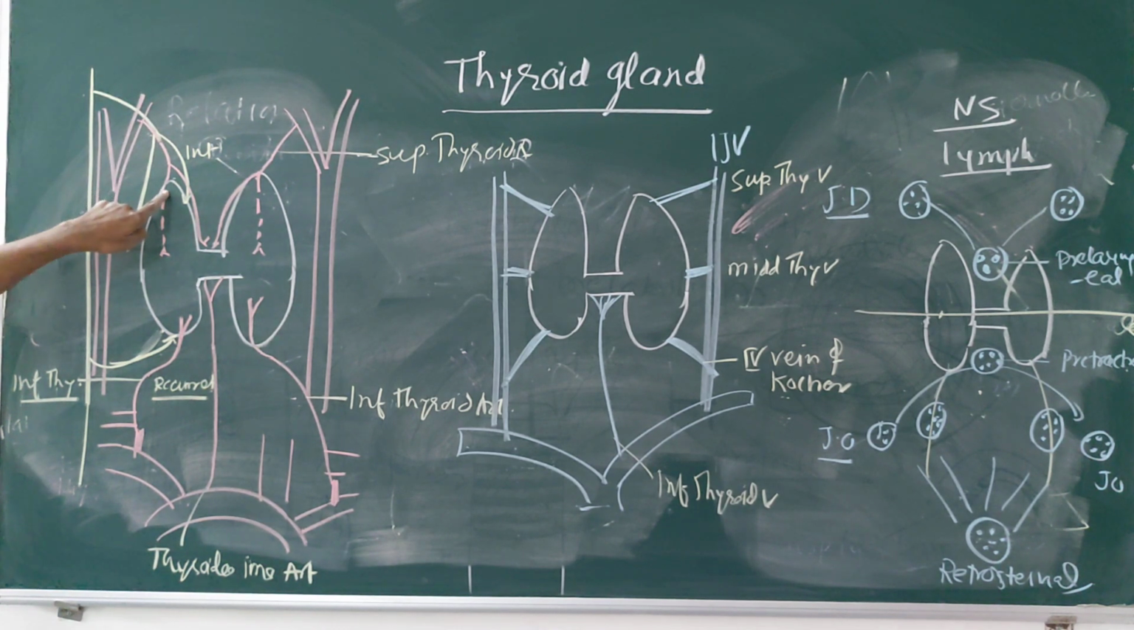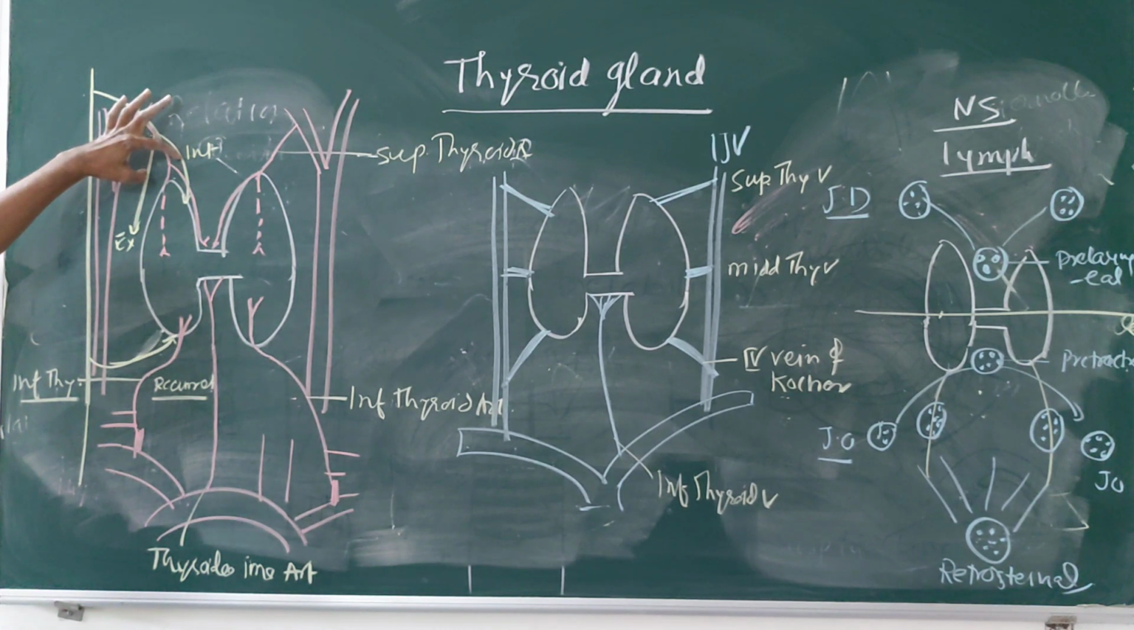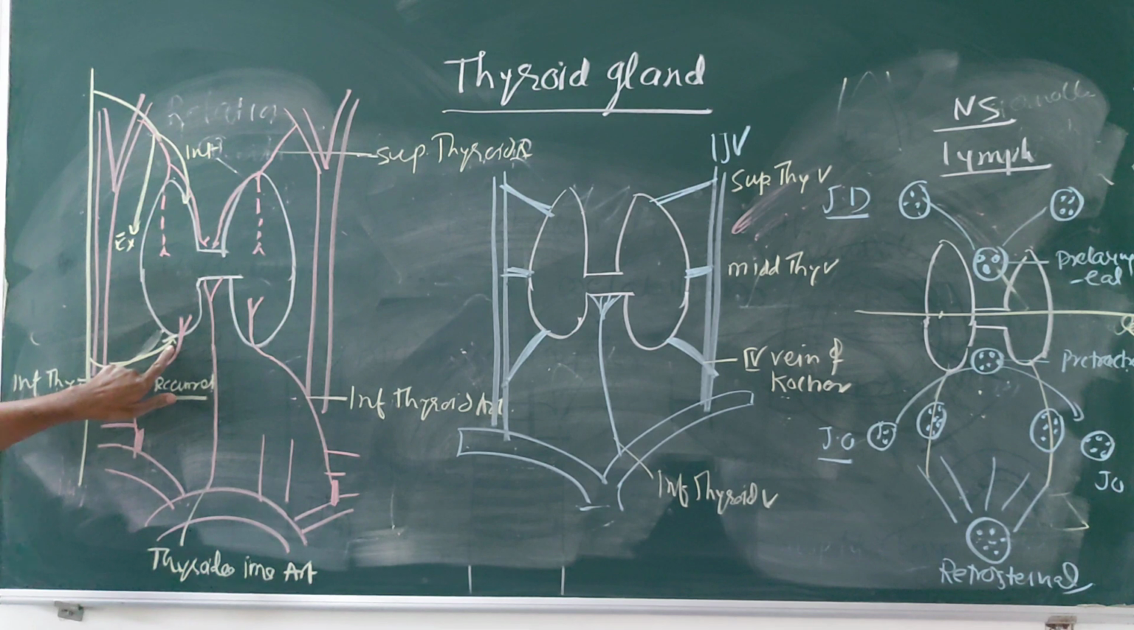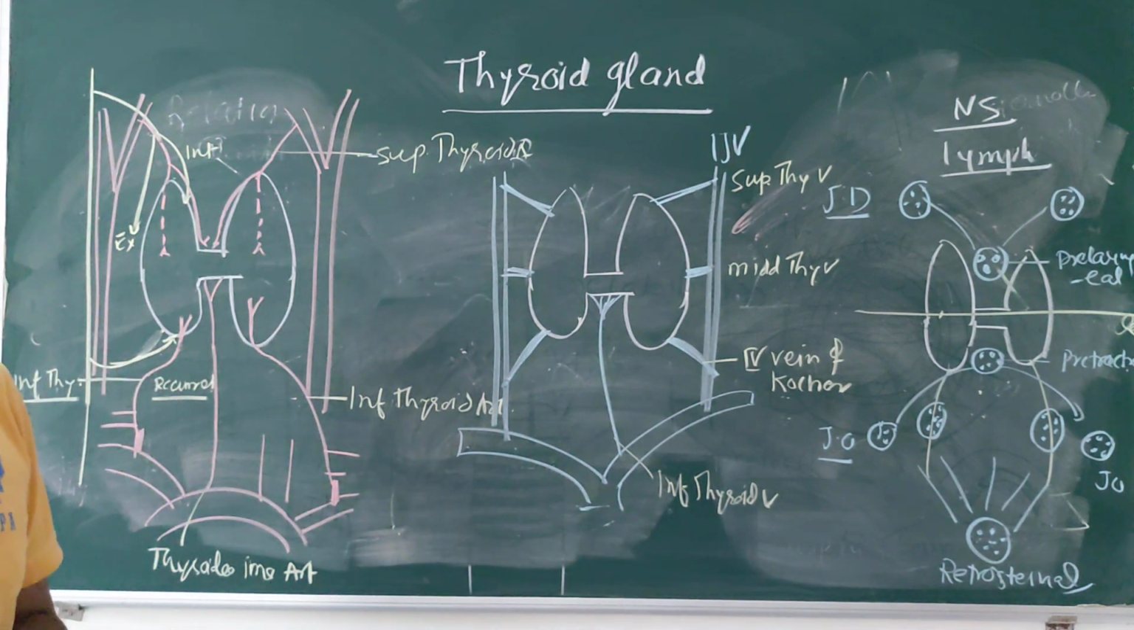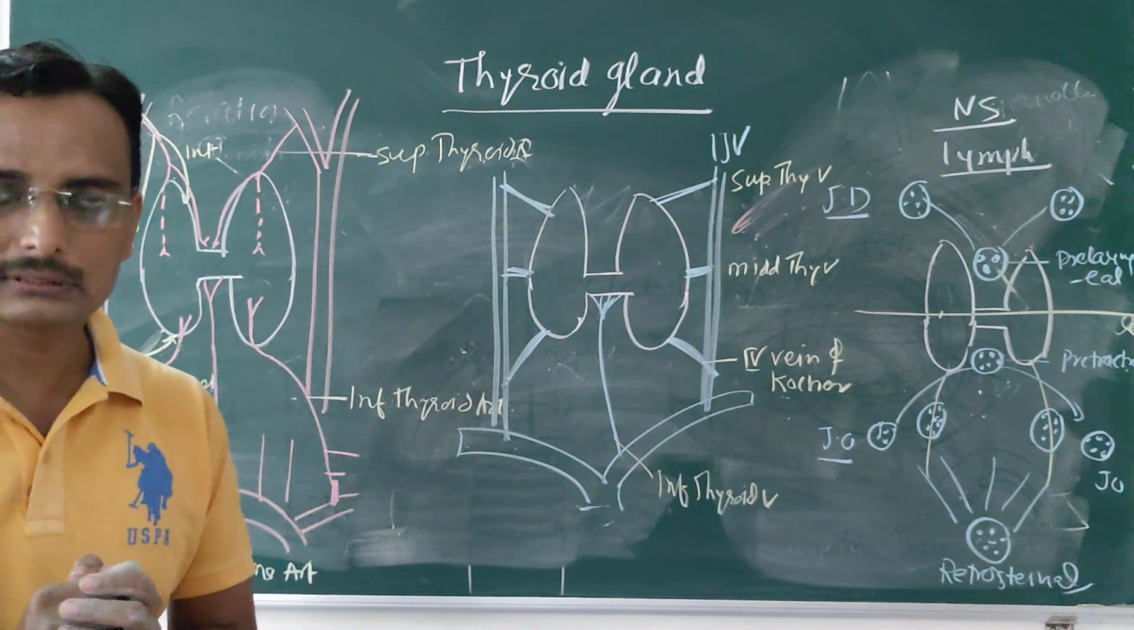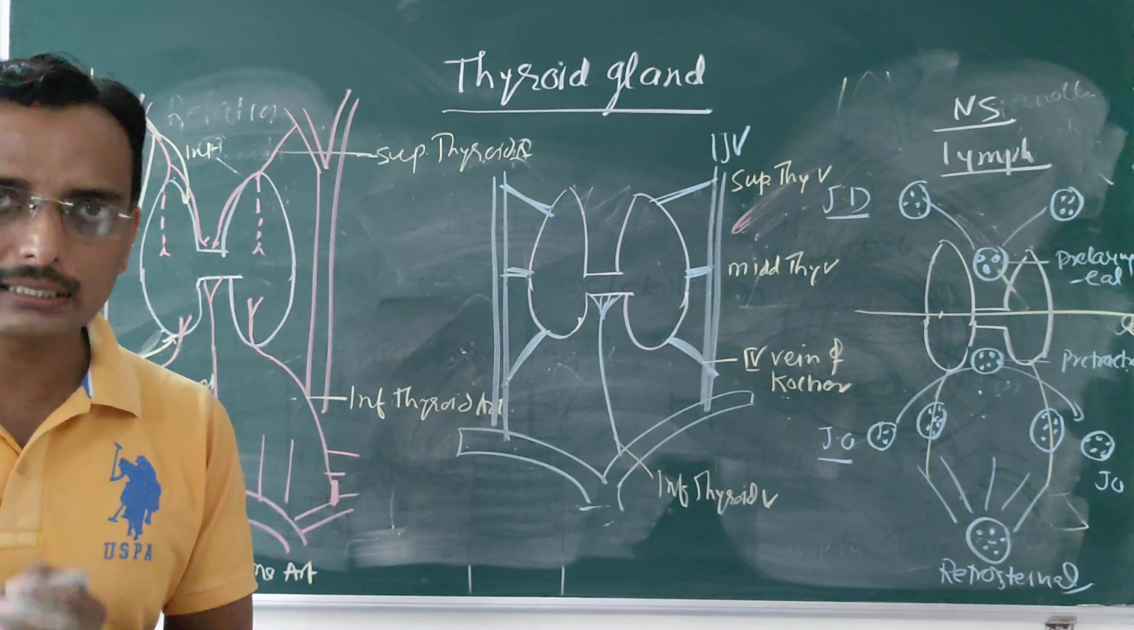If you have to ligate the superior thyroid artery during the operative procedure, you have to ligate near the apex, because the nerves get separated here. Towards the base, if you have to ligate the inferior thyroid artery, you have to ligate it away from the base, because the recurrent laryngeal nerve is close to the inferior thyroid artery. That is the importance during operative procedures like thyroidectomy. Understand?